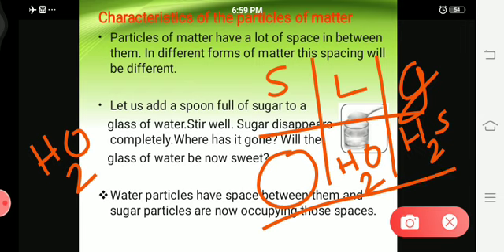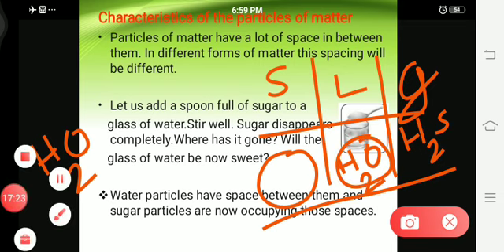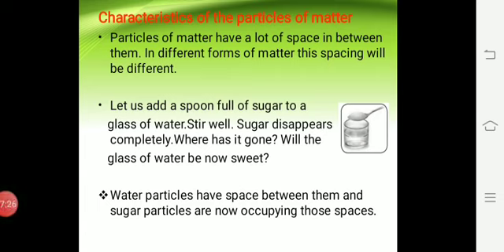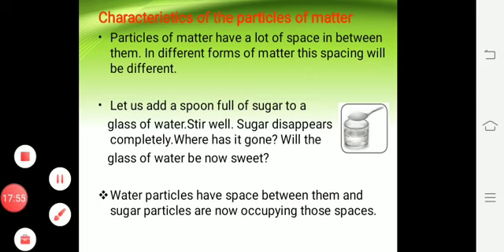Okay. Now consider water, the liquid state. Let us add a spoonful of sugar to a glass of water. Already we have seen this. You have to stir well. Sugar dissolves. I said it will dissolve and disappear. Dissolves. Sugar disappears. Where has it gone? And now the glass of water is sweet. So water particles have space between them. And these particles now occupy those spaces. So this is the idea, this is the concept behind it.